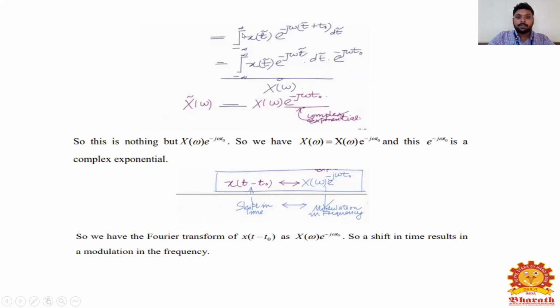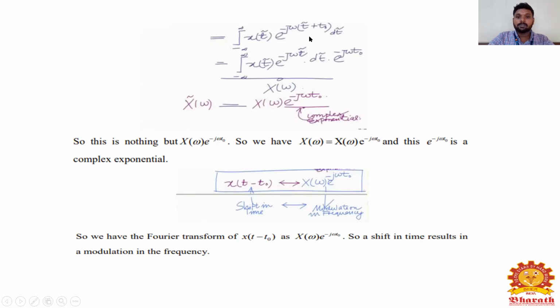So the integral from minus infinity to infinity of x of t bar, that is t in terms of t minus t naught, I am substituting x of t bar into e power minus j omega (t bar plus t naught) into dt. I am just separating this e power minus j omega term into t bar plus t naught.